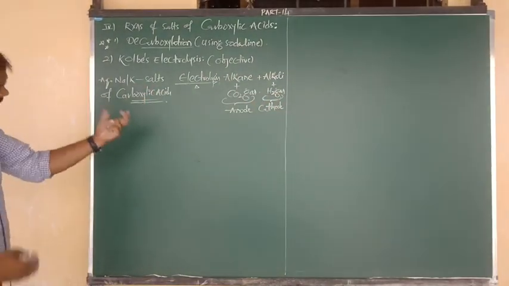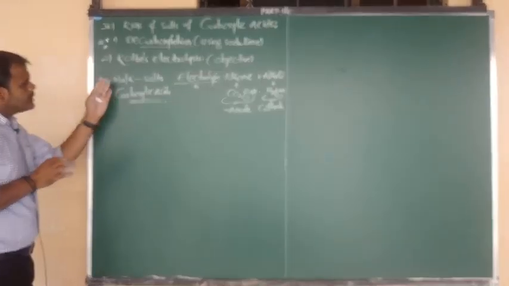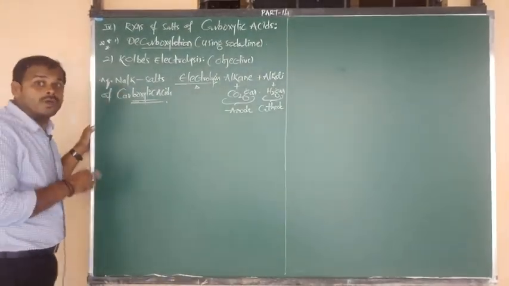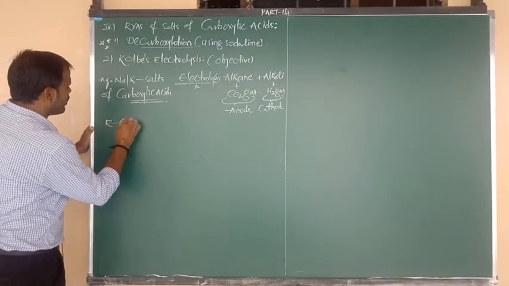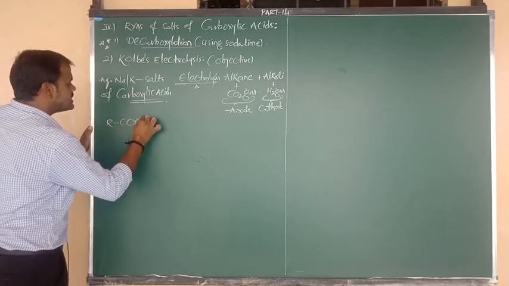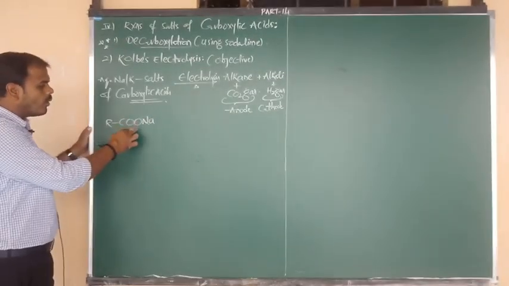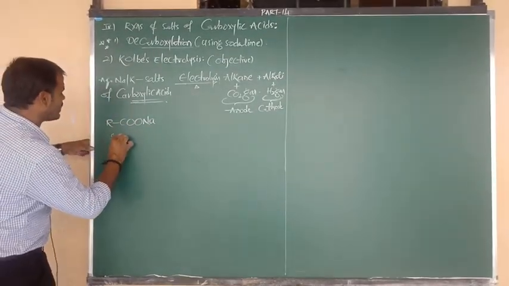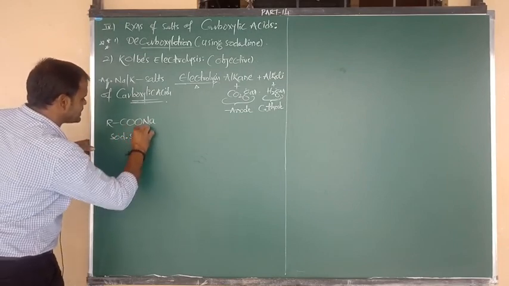Okay, so based on this statement, now I am going to give you the reaction. Let me first consider the sodium salt of carboxylic acid. The formula of the sodium salt of carboxylic acid is R bonded to C double bond O, bonded to ONa. So R-COONa is the sodium salt of carboxylic acid.